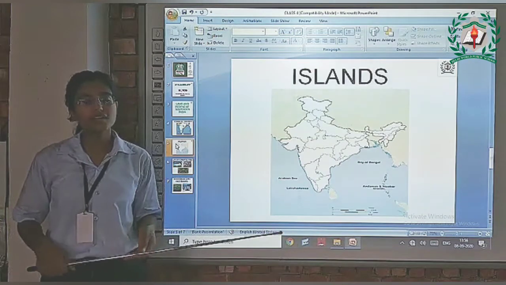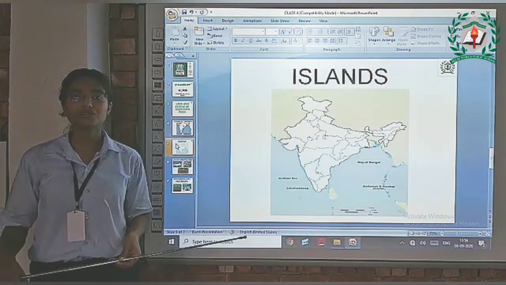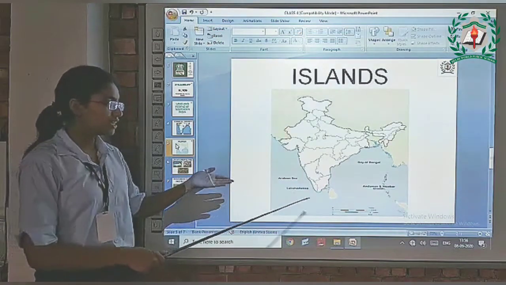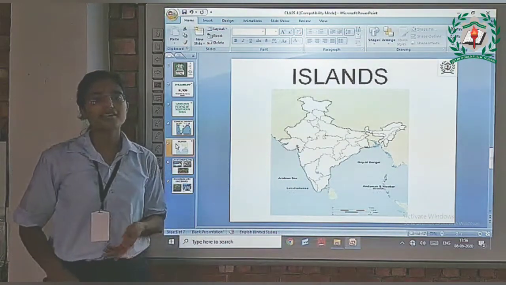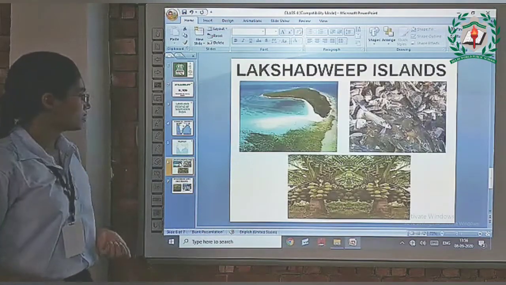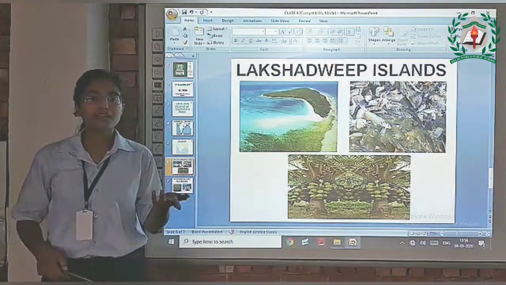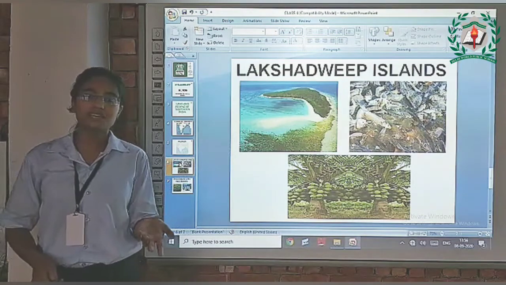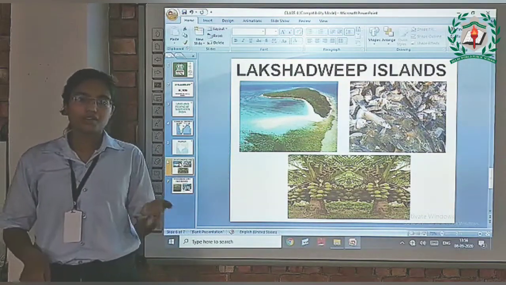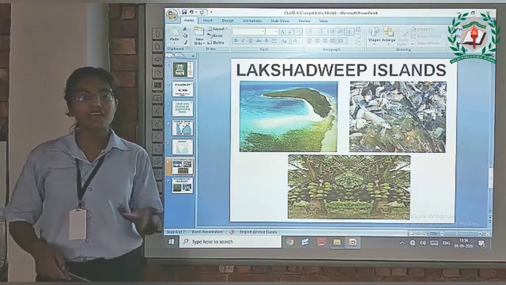You all must know that our country India has a total of 9 union territories. Both of these islands have very beautiful landscapes and they attract millions of tourists every year.